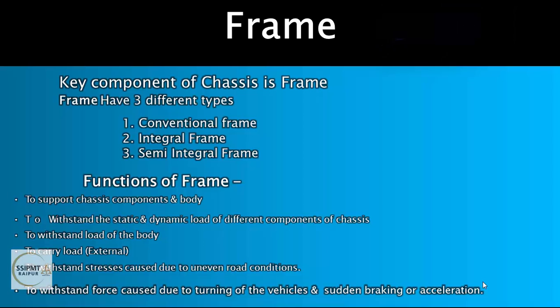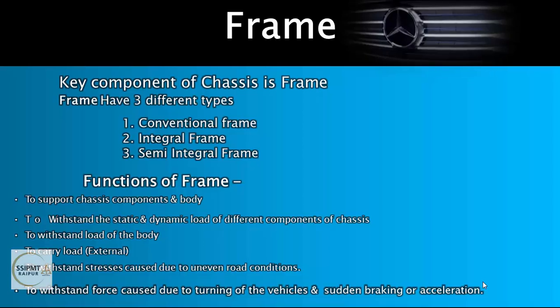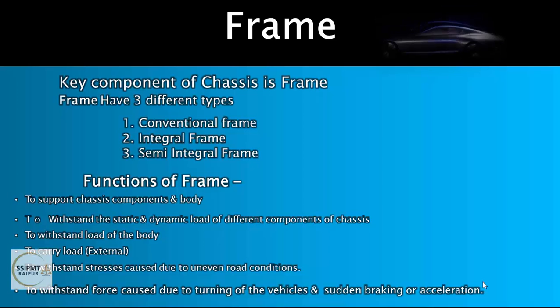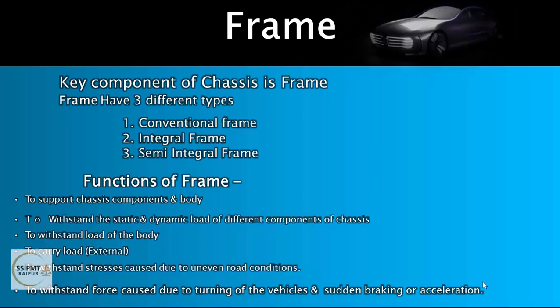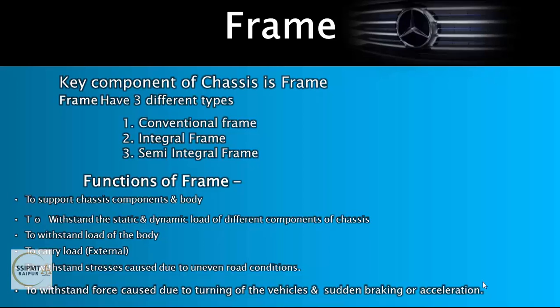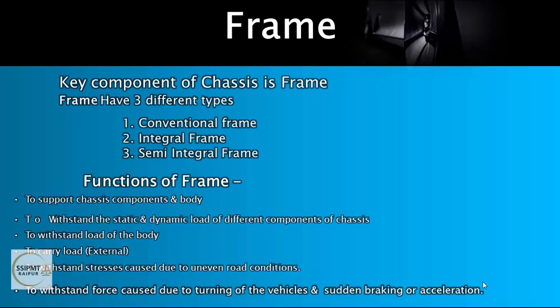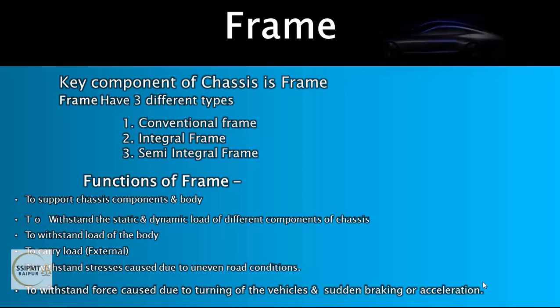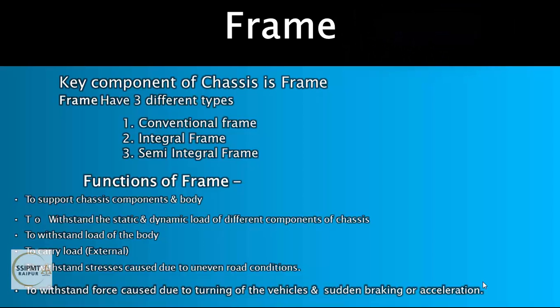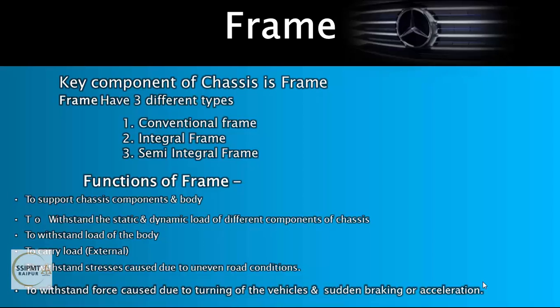Next one is to withstand the load of the body, right? The load of the body means the vehicle body, the interior and exterior of the body, the chassis and frame, the chassis and the body, the vehicle body is known as the load of the body, right?